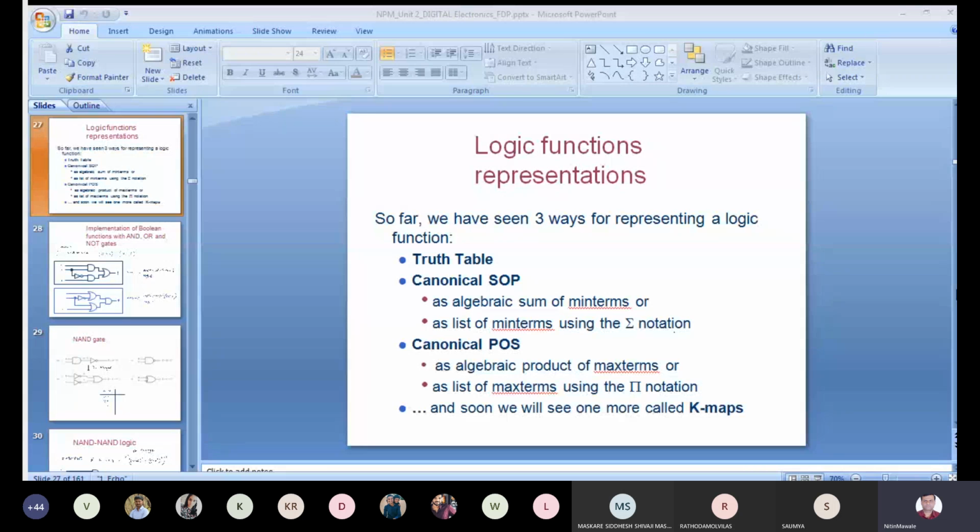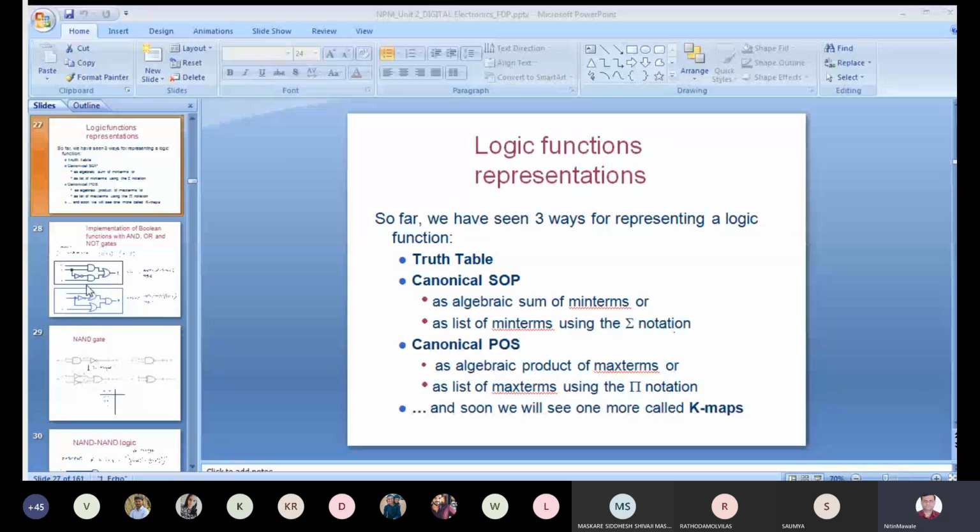The product of such brackets is called the POS form, a list of maxterms using the pi notation. So pi notation is for maxterms, which we also saw in the last lecture, and the summation sign is for the SOP form. From these two notations you can tell whether it is an SOP form or a POS form. Soon we will be seeing one more method, that is the K-map.